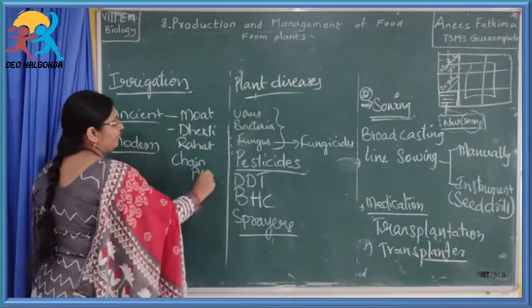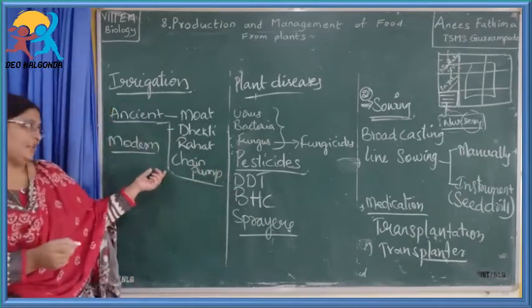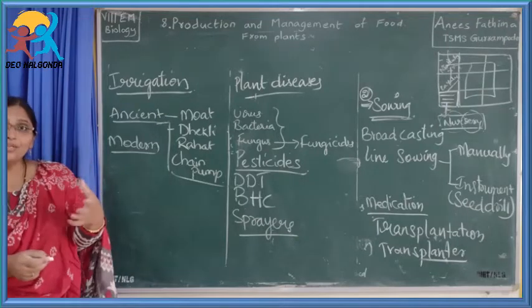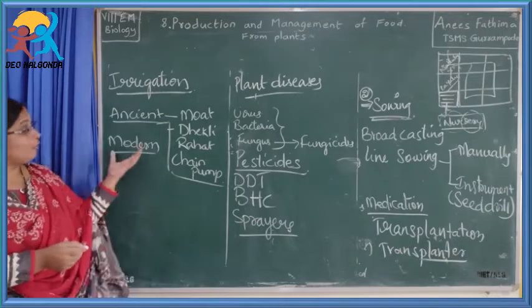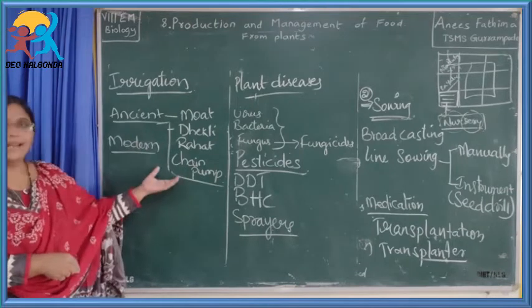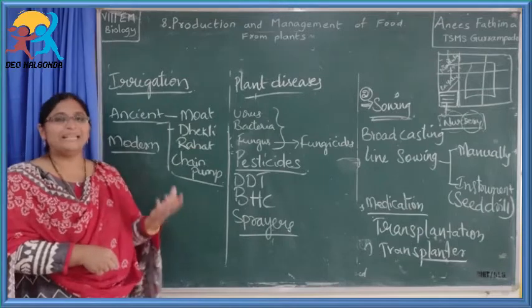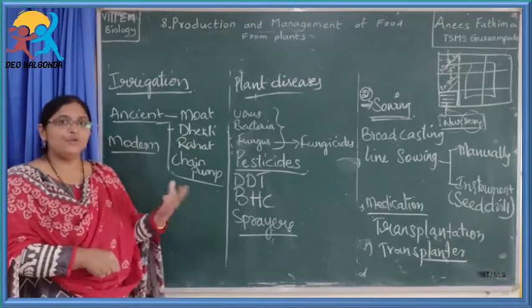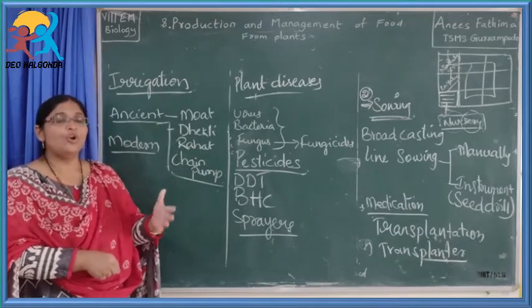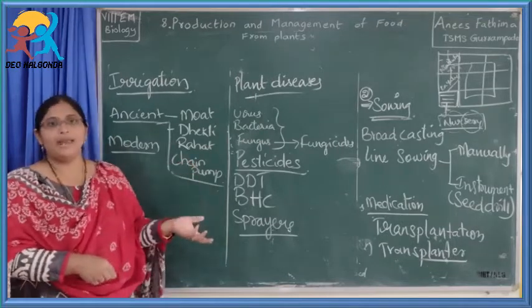These are the different ancient methods for irrigation, but they consume more time and more water was wasted. But they can be done manually. Nowadays we have pumps, diesel and petrol which are useful for the functioning of these pumps, which helps in lifting the water and supplying it to the agricultural areas.